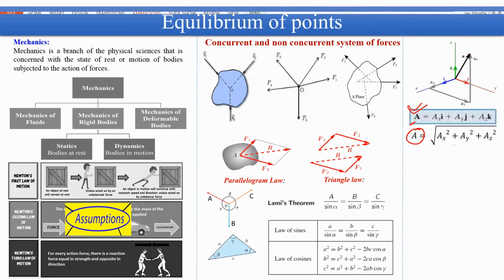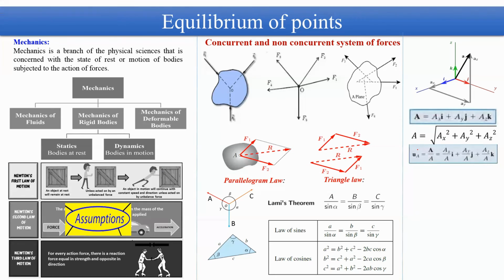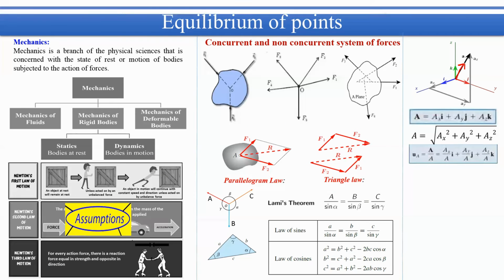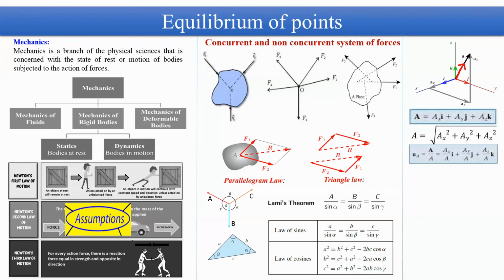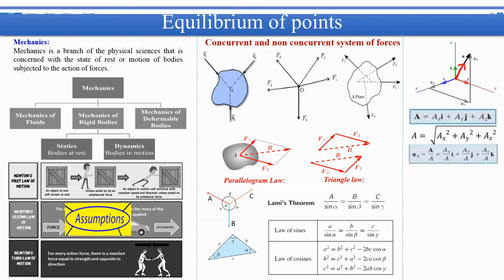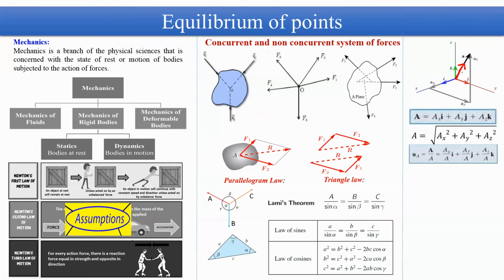So magnitude of this vector A will be under root ax square plus ay square plus az square, and you can also find out unit vector along this vector A. So i is the unit vector along x-axis, j is the unit vector along y-axis, and k is the unit vector along z-axis. But suppose you want to define a unit vector along this vector A, and let's name it as UA. Then UA can be defined as this vector A divided by its magnitude.